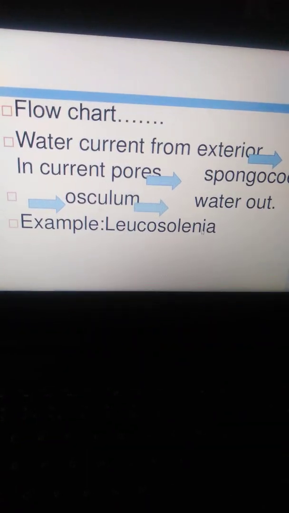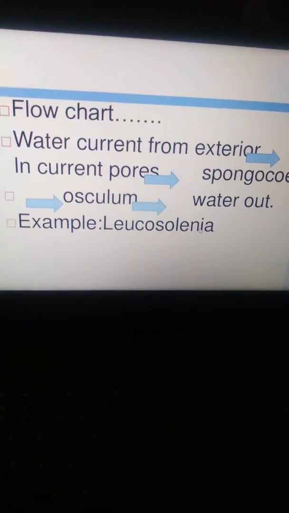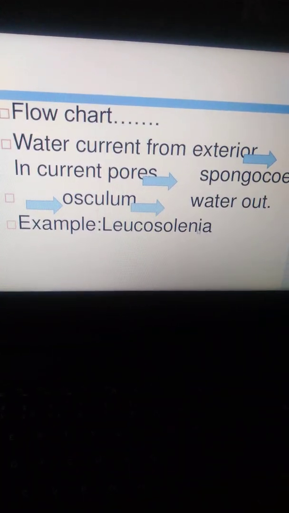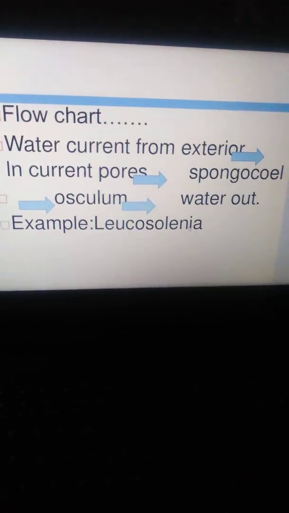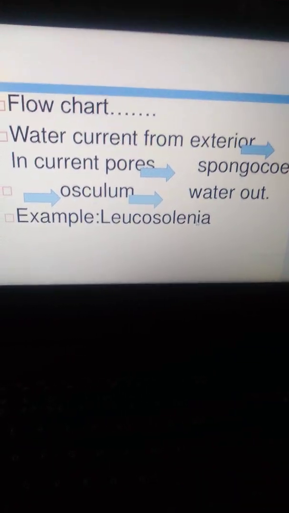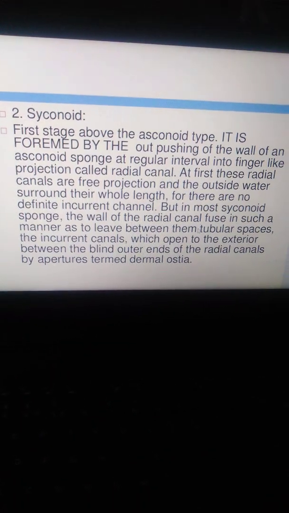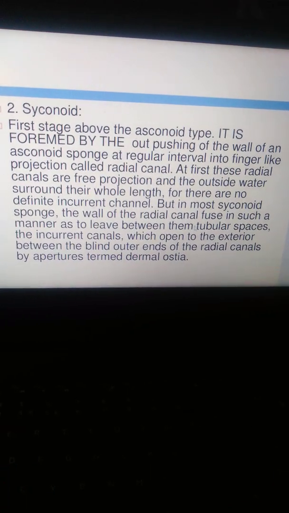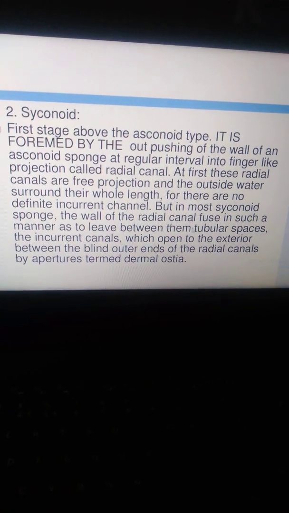Then there's a flow chart here: the water current from the exterior goes through the incurrent pores into the spongocoel and the osculum, and the water goes out, example Leucosolenia. This is the asconoid. The second one is the syconoid canal system.